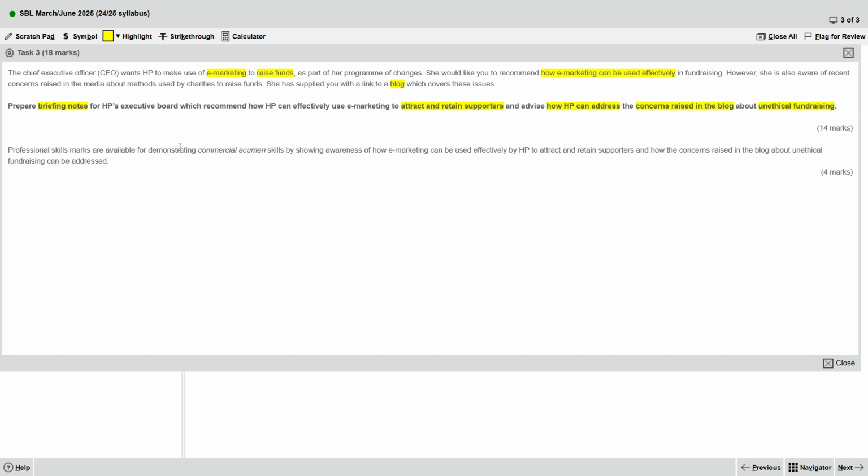Okay, so overall, he wants us to prepare briefing notes and show how HP can use e-marketing to attract and retain supporters. Okay, first part. The other part will be how HP can address the problem raised in the blog about unethical fundraising. Maybe some people complain about HP, so how HP will respond to the public? Okay, so we'll talk about commercial acumen skills.